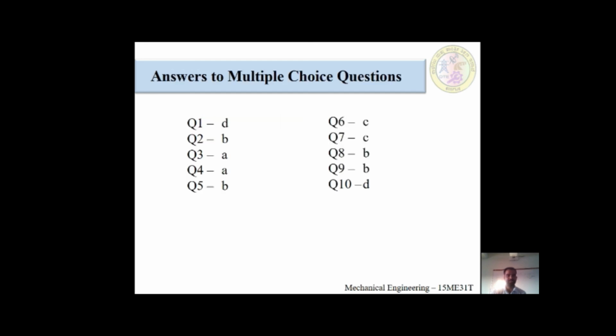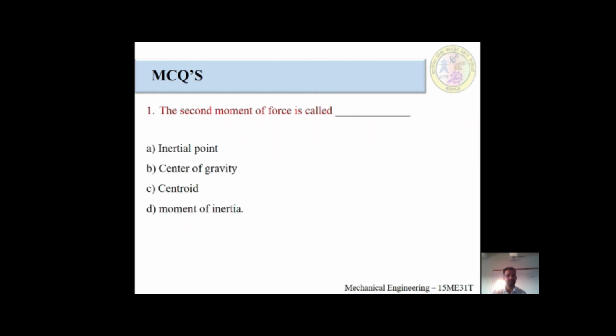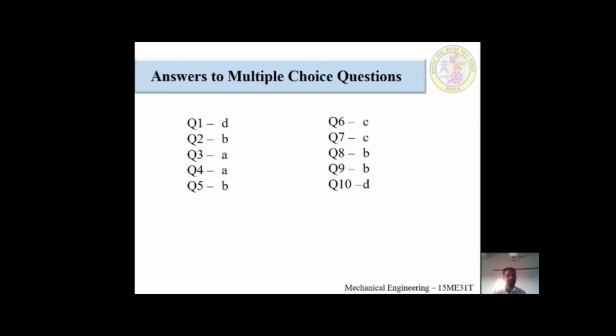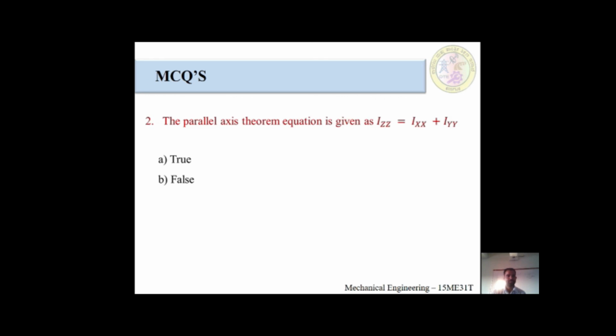First question answer is D. The second moment of force is called as moment of inertia. Second question answer is B. It is false. Izz is equal to Ixx plus Iyy would be the formula for the perpendicular axis theorem.